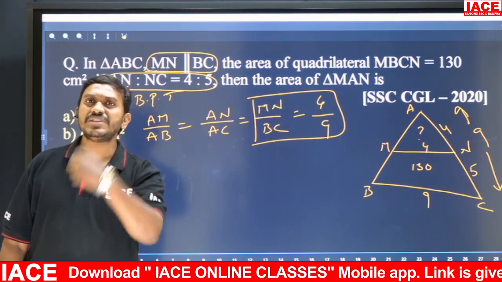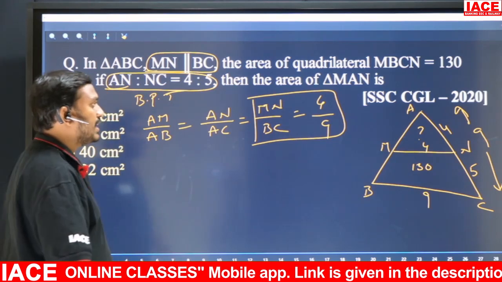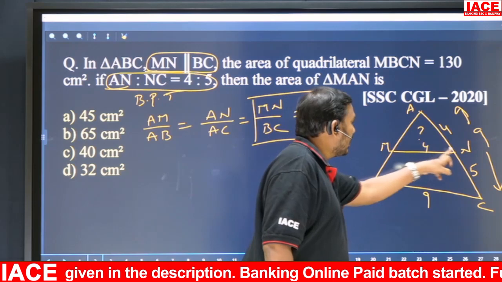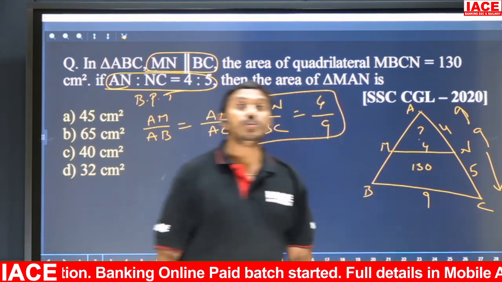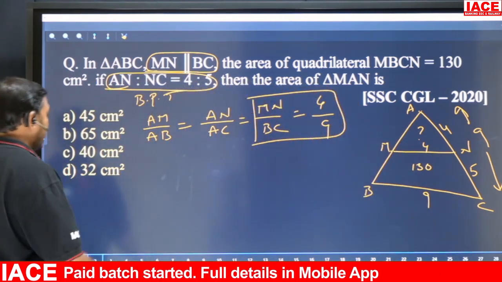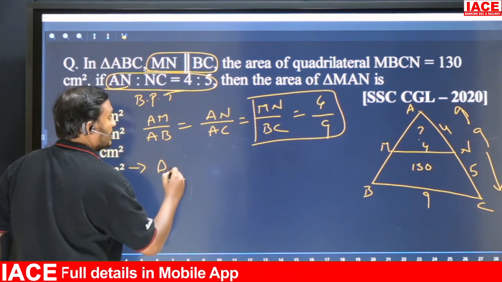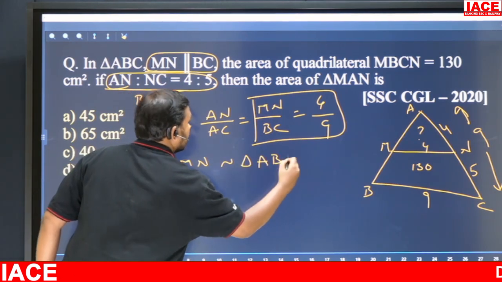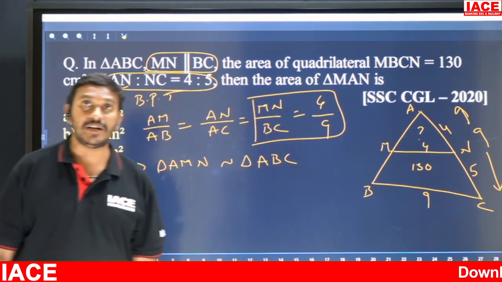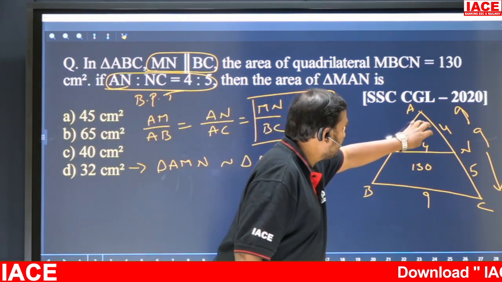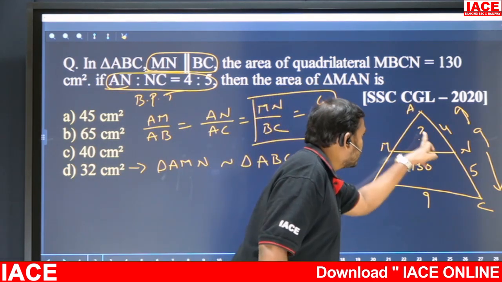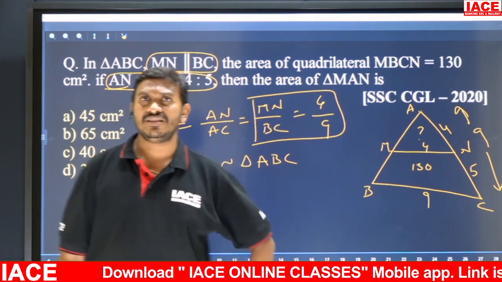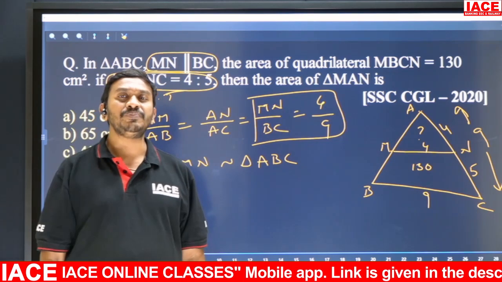And what is the third point the basic proportionality theorem tells? The smaller triangle and the bigger triangle, that is AMN and ABC, both are similar triangles. Triangle AMN is similar to triangle ABC. So this is the third point in the basic proportionality theorem. Look at the smaller triangle and the bigger triangle, AMN and ABC. Both are similar triangles. So in similar triangles, we know the condition. What is the condition?